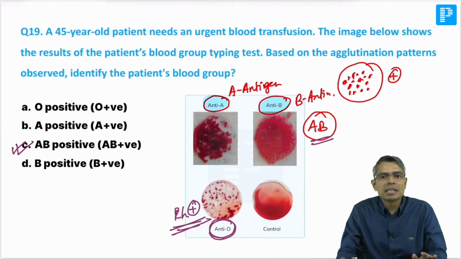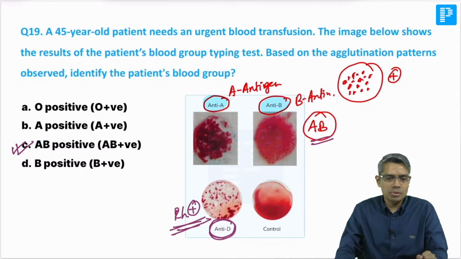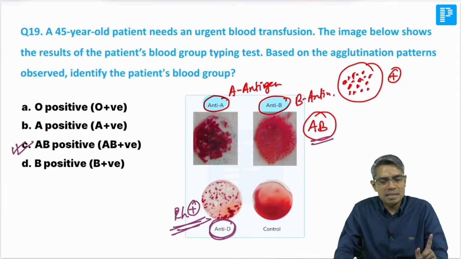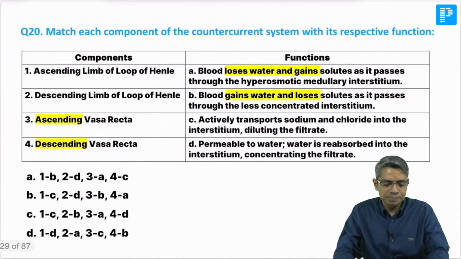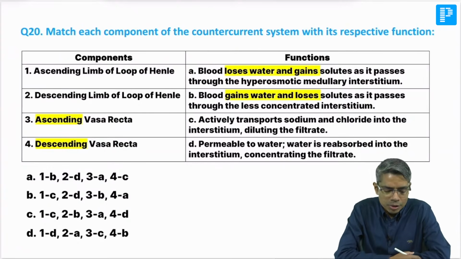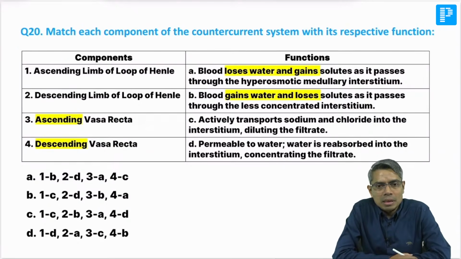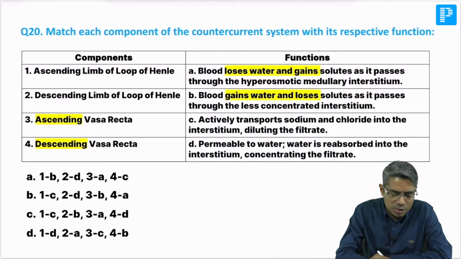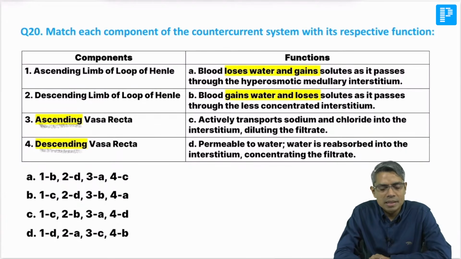अभी भी ऐसे टाइप का question नहीं दिया, but एक बार question दिया था वो जो Neubauer's chamber होता है ना, Neubauer's chamber जो आप calculate करते हो, that Neubauer's chamber का question was given in one INI-CET question. Okay, so this kind of question can also be given in future. Okay, now in this question 20 इसमें थोड़ा सा गलत है, मतलब इधर you have to change this option C and D, otherwise you have to change on your right hand side, otherwise this is not correct. Why it is not correct, I'll tell you.